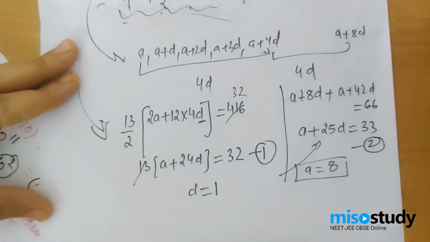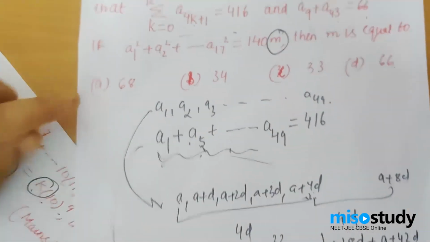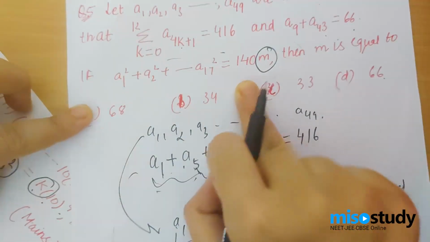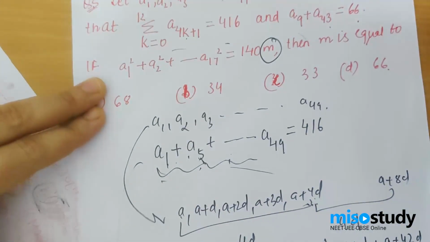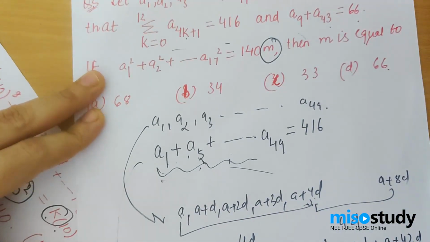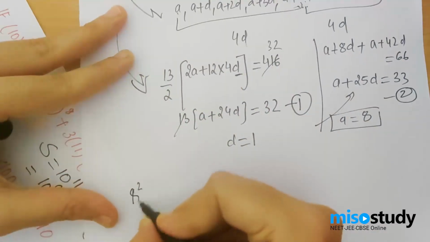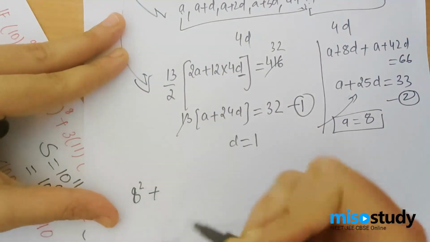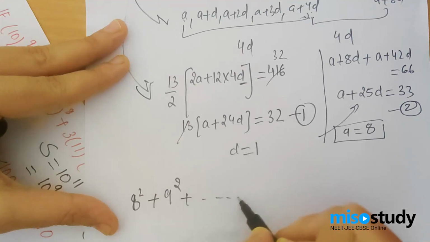Now, since I have A, I have D, what do I need to evaluate? I need to evaluate the value of this. Now I have A, I have D, I have everything now. So A1 would be, sorry, since A is 8, not 1, A1 would be 8 squared plus, since the common difference is 1, 9 squared plus so on.